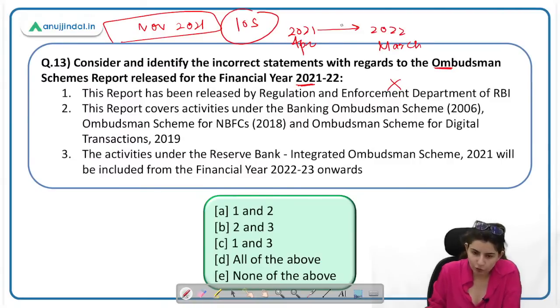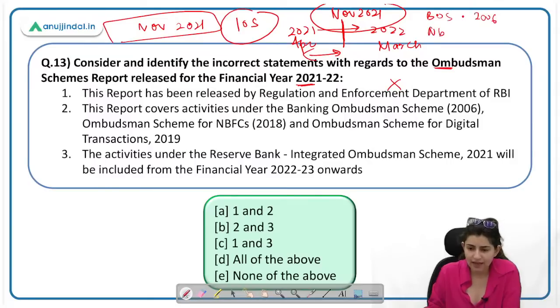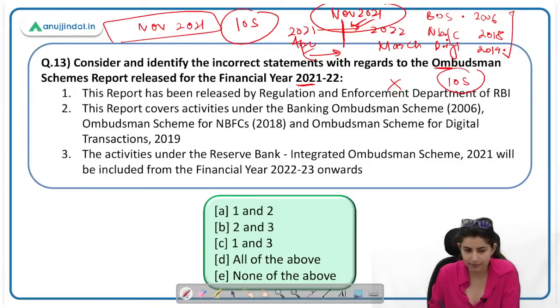And in November 2021, this Integrated Ombudsman Scheme was introduced. So this report contains only three parts: Banking Ombudsman Scheme 2006, then NBFCs 2018, and Digital Transactions 2019. However, after 2021, the Integrated Ombudsman Scheme was also included, right? So the question is saying the report covers activities under this.